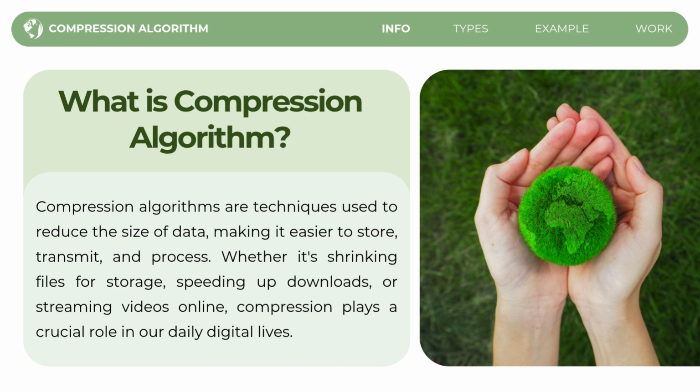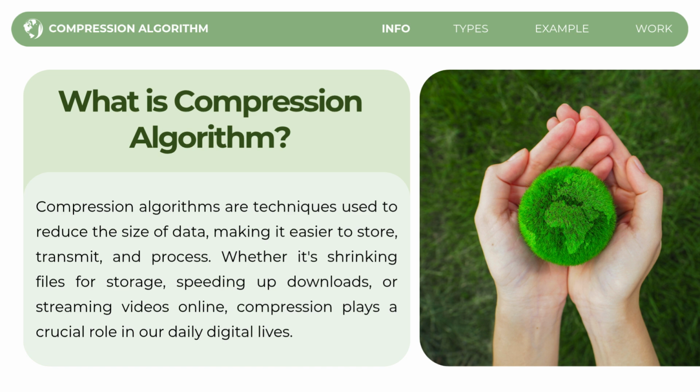Think about the data you store on your computer, such as photos, videos, or documents. These files can take up a lot of space, making it harder to store or share them. With the use of a compression algorithm, it shrinks these files, making them smaller without losing important information. This is useful because smaller files are quicker to send, easier to store, and faster to download.